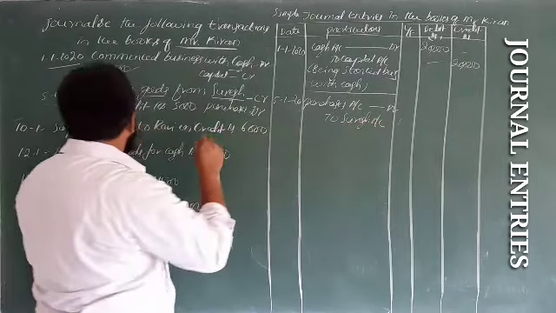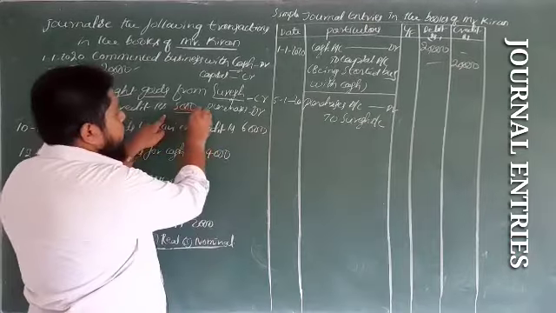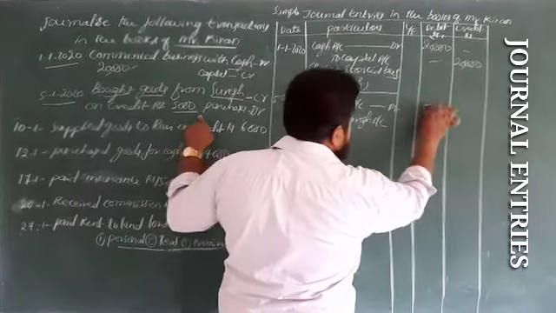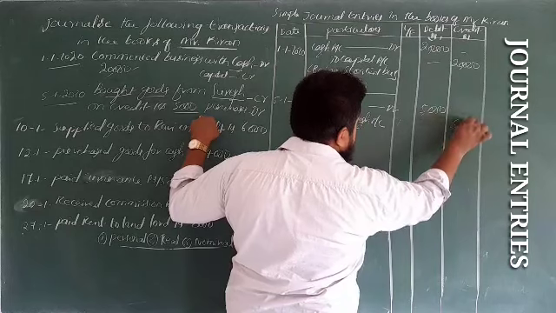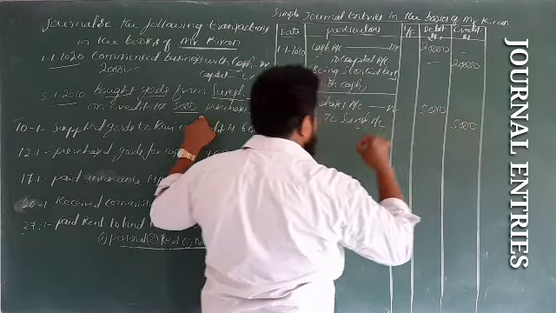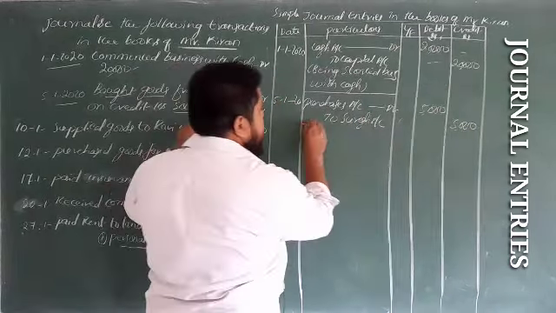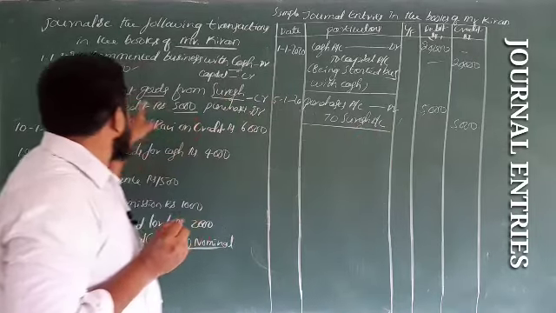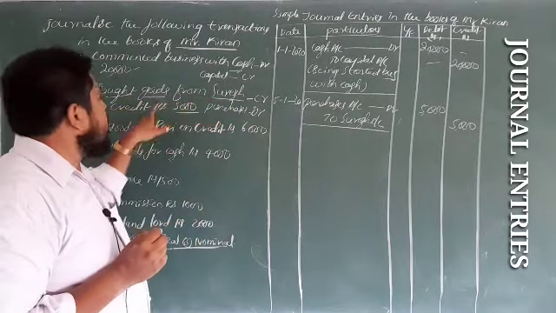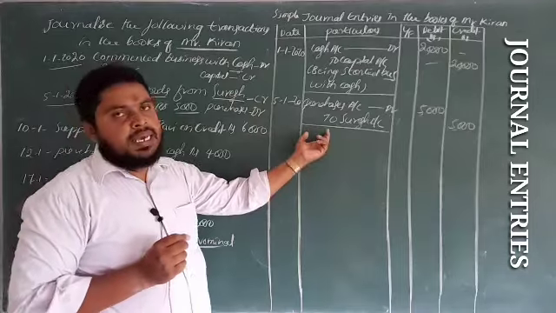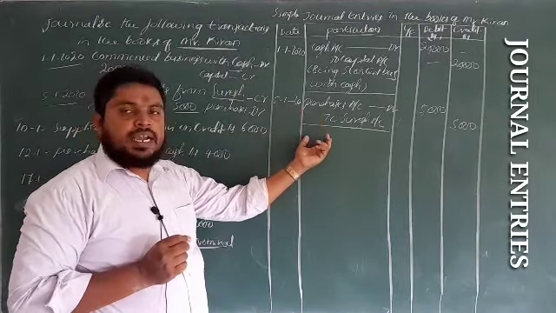So amount rupees 5,000. Here the narration says: bought goods from Suresh on credit. You can write the narration here after the entry.